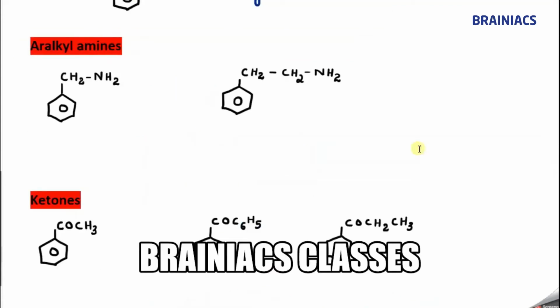Okay, so next we will try to learn aralkyl amines. Okay, so here aralkyl amines means what? Before coming to that, let me say, whenever a benzene ring is attached to an aliphatic chain which is having a functional group, then it is named as phenyl derivative of that aliphatic compound. That means the benzene will behave like a substituent and we use the term phenyl for benzene.